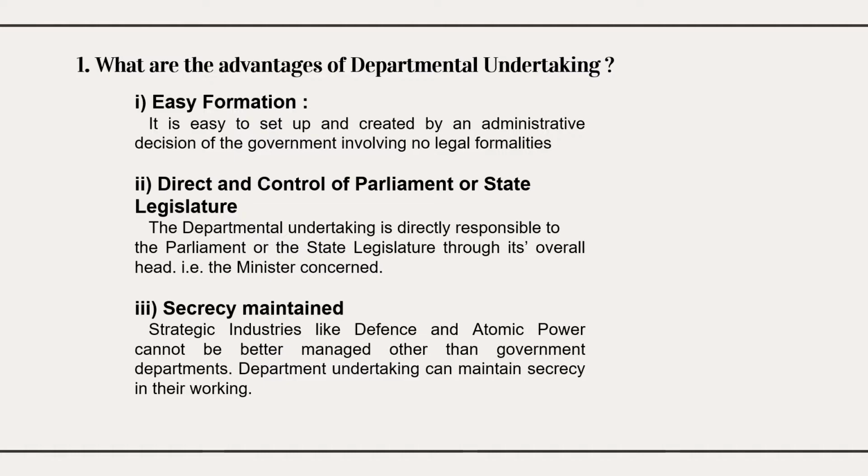Strategic industries, that is, very important industries for the country's safety and economy, can be better managed by government departments only, because the government has to maintain secrecy in their working. So only the government can maintain it properly. That is one point you can write.